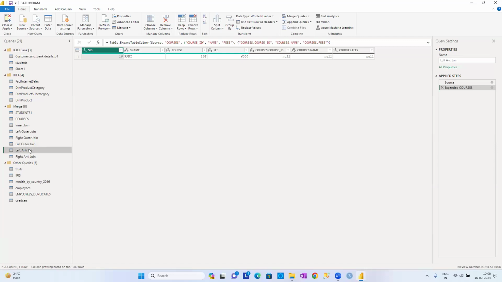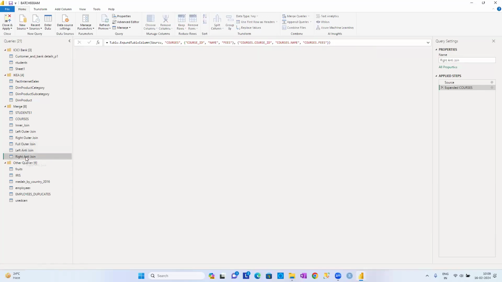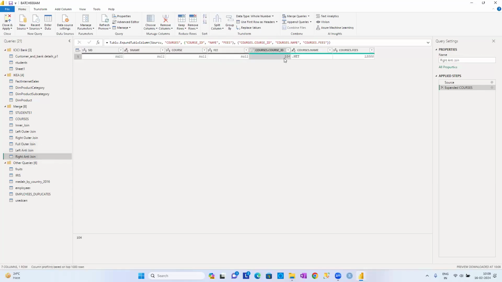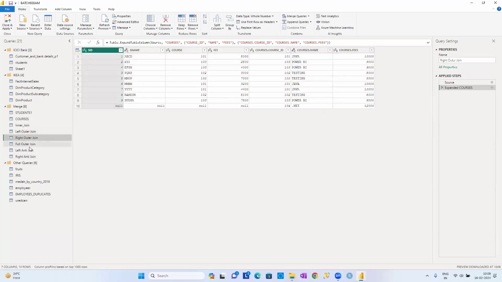Left anti-join means the records which are present in the left table but not present in the right table. See, the record with course 105 was not available in the courses table. Right anti-join gives course 104, which does not have any student in the students table. Like that, it is left anti and right anti. Generally we don't use them, but mostly we use left outer, right outer, full outer, and inner joins. These are mainly the four joins which we can apply, guys.